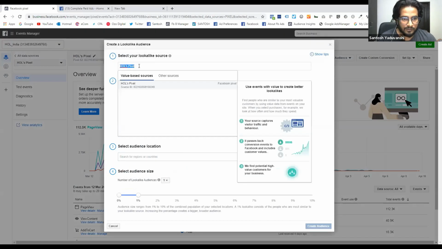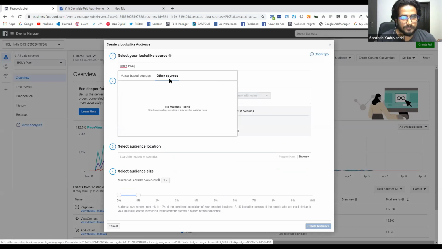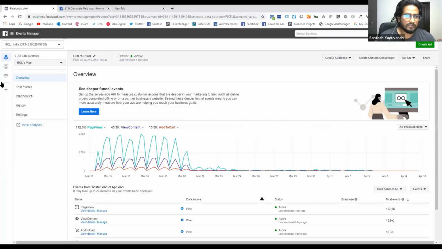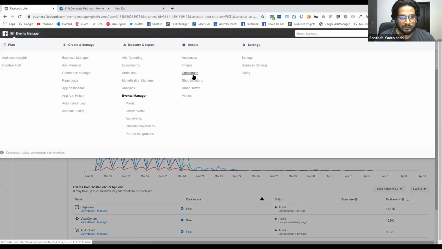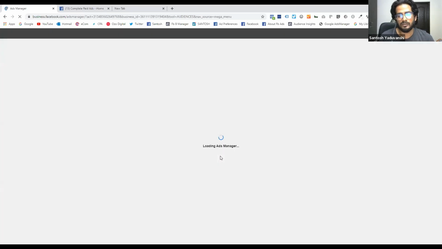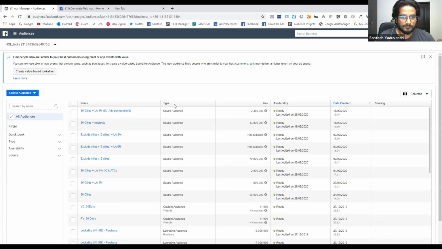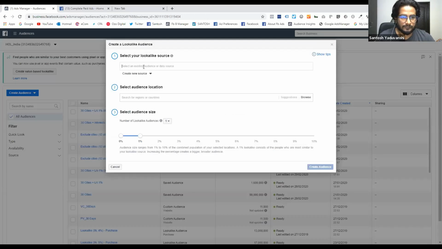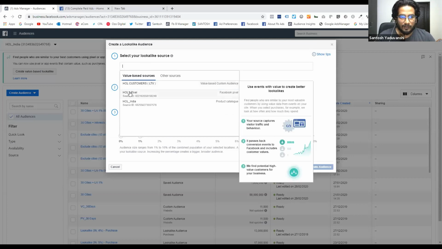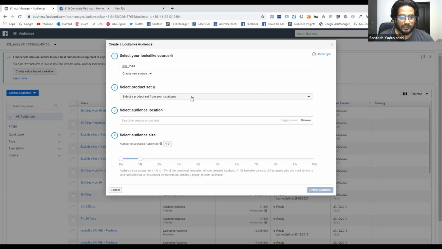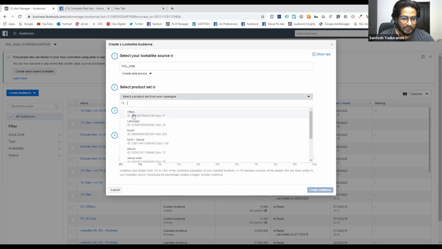And in other source, this is the pixel audience, and second was the catalog audience, right? So you can create a lookalike audience on the base of your catalog, right? First one is on the base of custom audience, second one is on the pixel base, and third one is on the base of your catalog. Select your catalog or product category wise product.